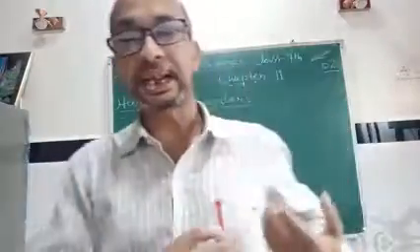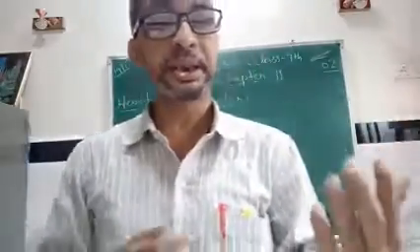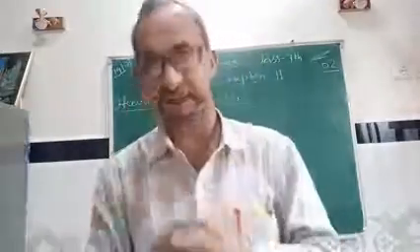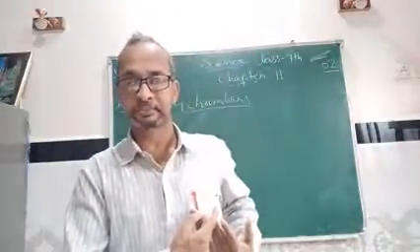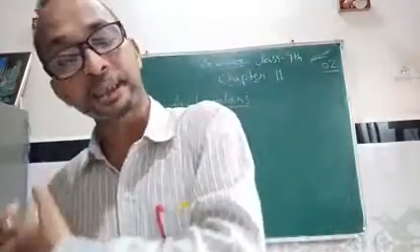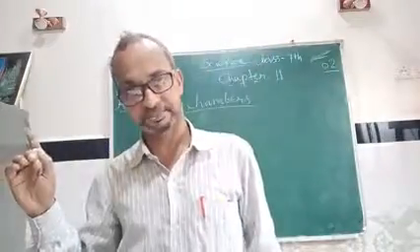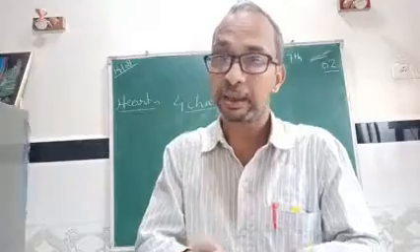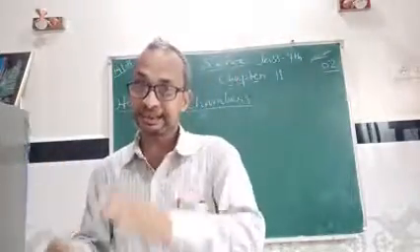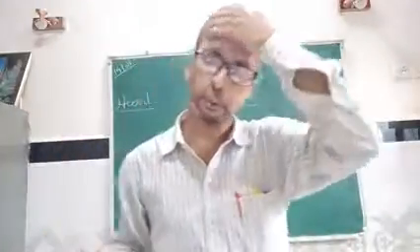The left side of the heart acts as one pump which pumps oxygenated blood into the whole body except the lungs. The right side of the heart acts as another pump which pumps deoxygenated blood only to the lungs. So these are the structures and situations of the heart.